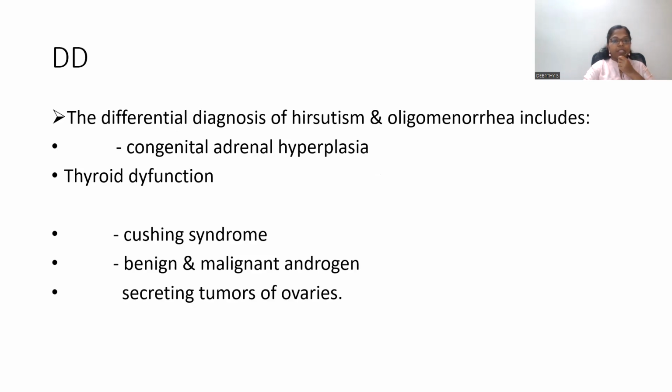Coming to the differential diagnosis, the differential diagnoses of hirsutism and oligomenorrhea are thyroid dysfunction, congenital adrenal hyperplasia, Cushing syndrome, then benign and malignant androgen secreting tumors of the ovaries. These are causes of elevated testosterone. We have to rule out all these conditions, and only then can we diagnose a case of polycystic ovarian syndrome.